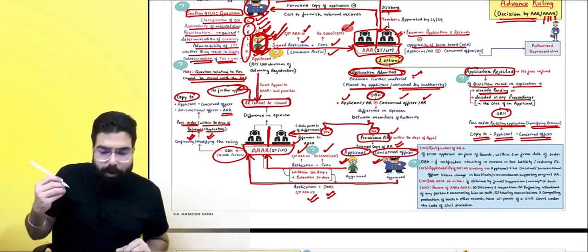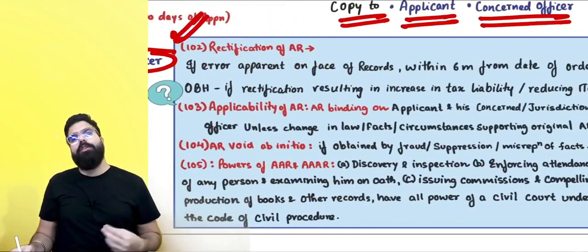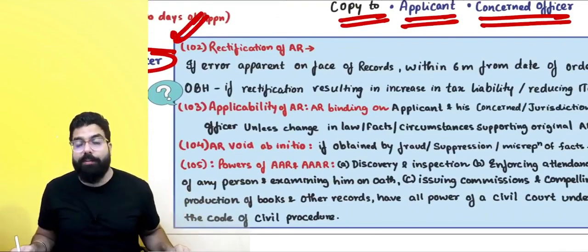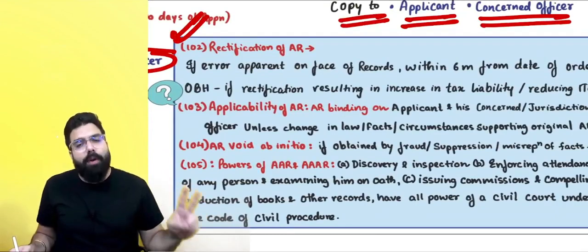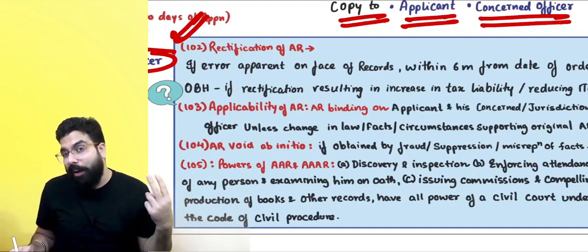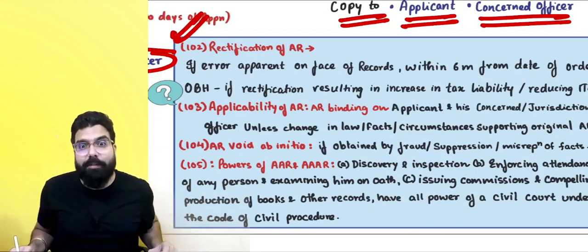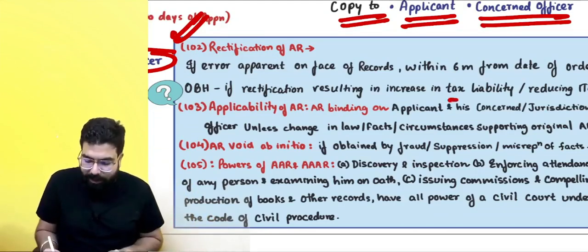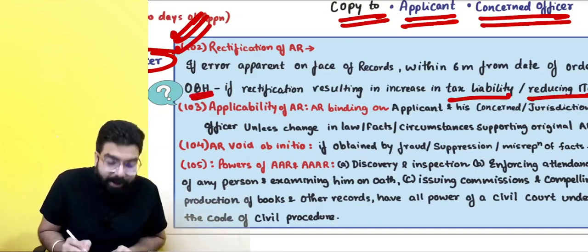Next, everyone, over here now. Sir, rectification. Section 102 talks about rectification of the advance ruling. If there is an error which is apparent on the face of the record, then within 6 months from the date of the order, apparent mistakes can be corrected. But always remember, if the rectification results in an increase of the tax liability or reduces the ITC, then an opportunity of being heard has to be given.